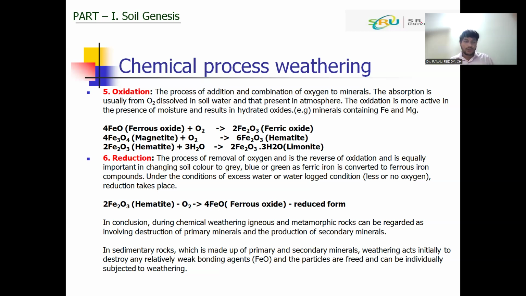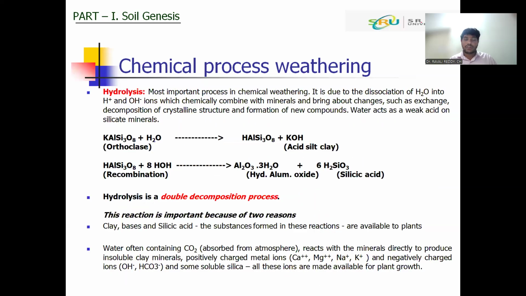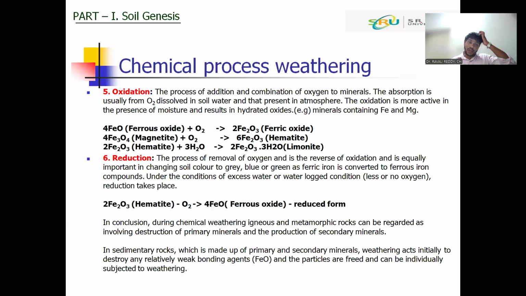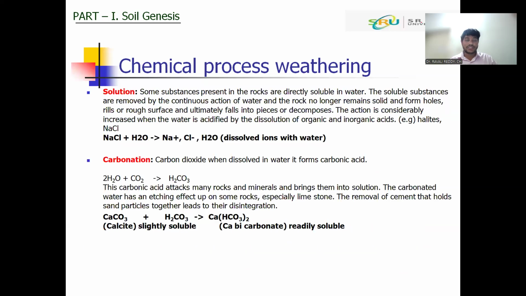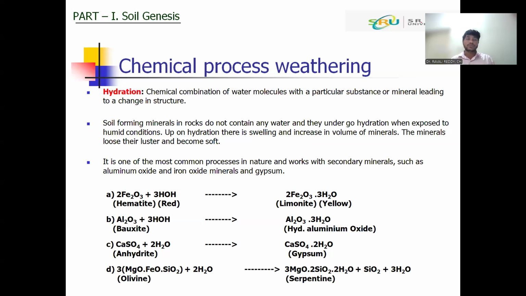If you see, among all six processes of chemical weathering, hydrolysis is the most important. In the soil, the hydrolysis process will start first. Because of hydrolysis, different ions like aluminum, iron, sodium, and calcium will form and accumulate in the soil. Because of oxidation and reduction, that iron will convert into iron oxide or aluminum oxide, or calcium will convert into different minerals. After hydrolysis, the oxidation and reduction processes will become active. After that comes carbonation, and the last ones are hydration and solution.